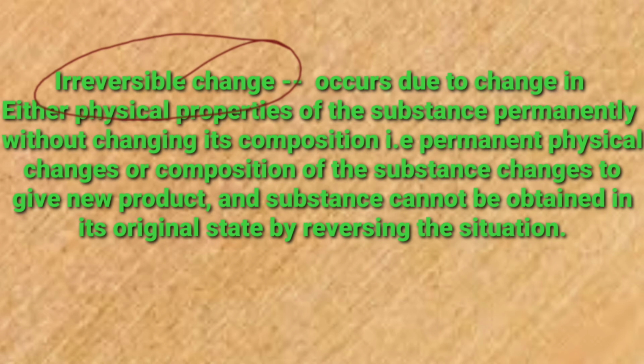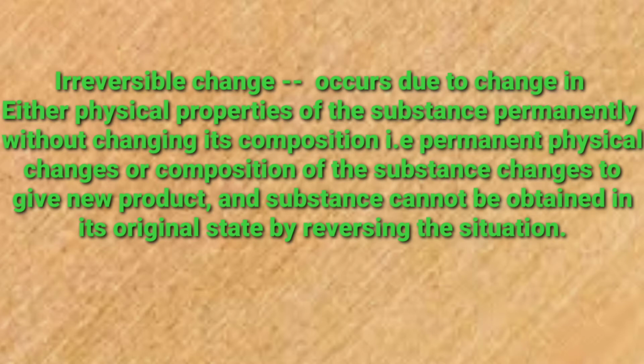Irreversible change occurs either due to change in the physical property of the substance permanently without changing its composition, that is permanent physical change, or it occurs due to change in composition of the substance to form a new product. So the substance cannot be obtained in its original state. ठीक है, इसका मतलब क्या हुआ कि irreversible change दो तरीके से हो सकता है.